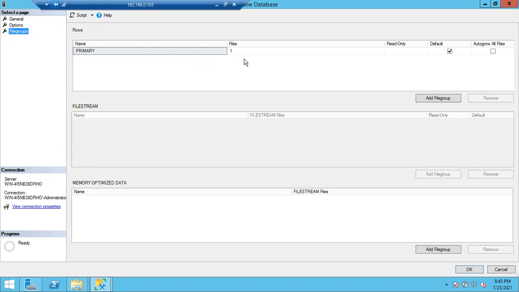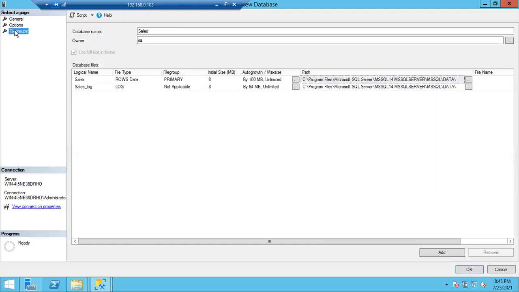Can I create extra file groups? Yes, we can create. You can see clearly here, click on add file group in case you want to create one more file group. FG2, you can create it. Like this, you can create multiple file groups. In case you want to create multiple files, you have to choose the add button here.